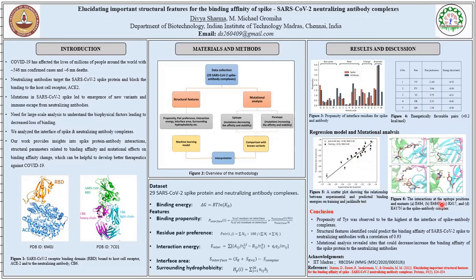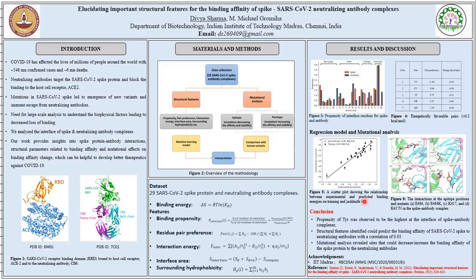Figure 6 shows examples of two mutations, E484K and K417L, K417N, at the spike interface. From this figure, we can see that upon mutations, the interactions between the spike and the antibodies are lost, and the binding affinity is also decreased by 1.83 kcal per mole and 1.23 kcal per mole as shown by the experiments.